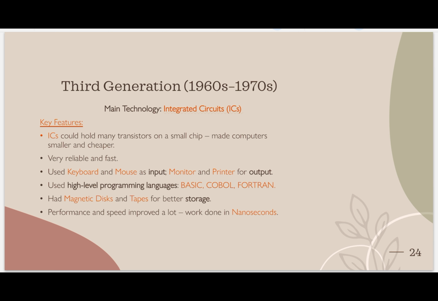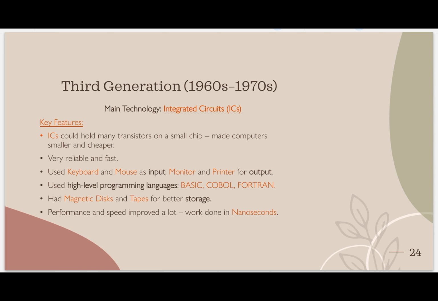Now see, before the third generation, in the first generation and second generation, there were no keyboard and mouse. What did they use? Paper cards as input. But now in the third generation, they use keyboard and mouse as input and monitor and printer as output.